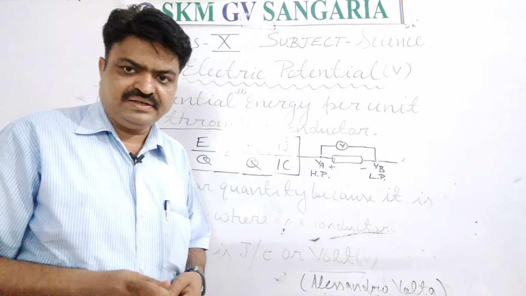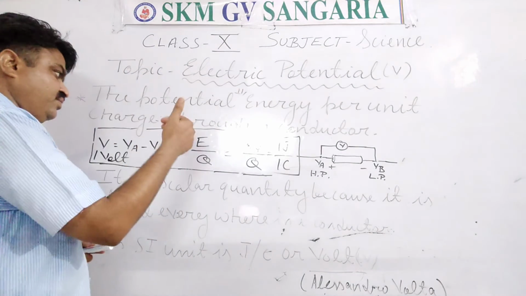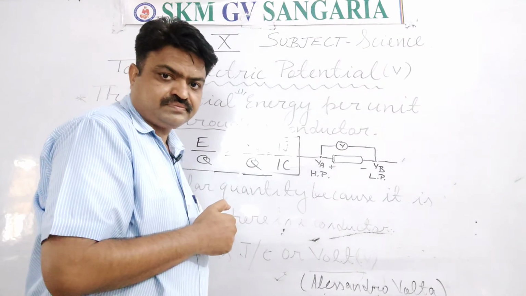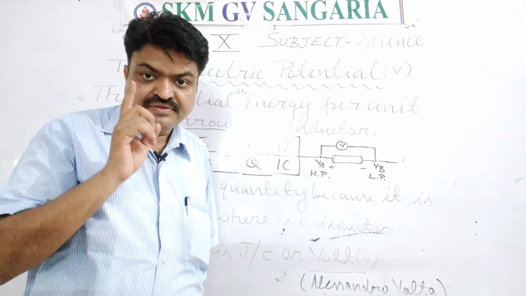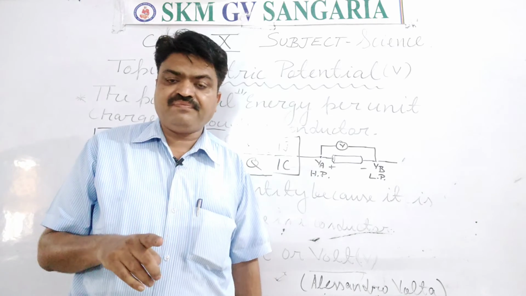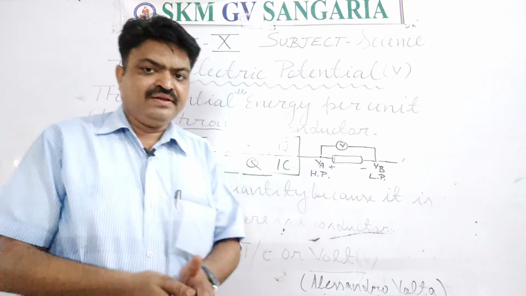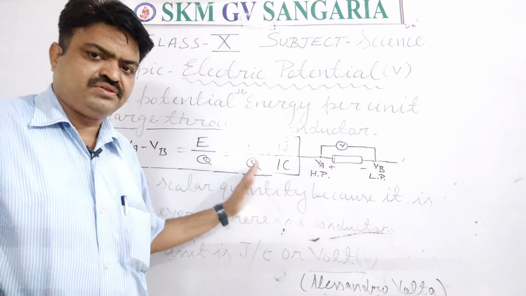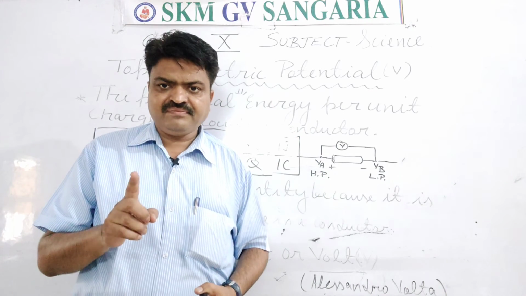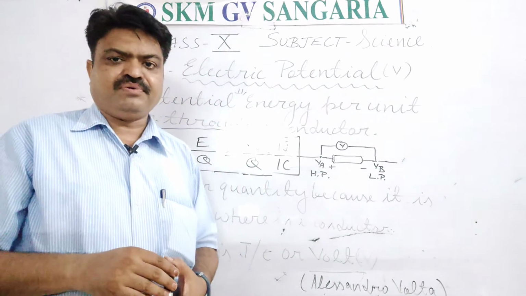Means when we do 1 joule of work with 1 coulomb of charge, it is known as 1 volt, or 1 joule per 1 coulomb is known as 1 volt. This simple definition you can write. 1 joule per 1 coulomb is known as 1 volt, and 1 volt is the SI unit of electric potential. So it is about the electric potential, student.